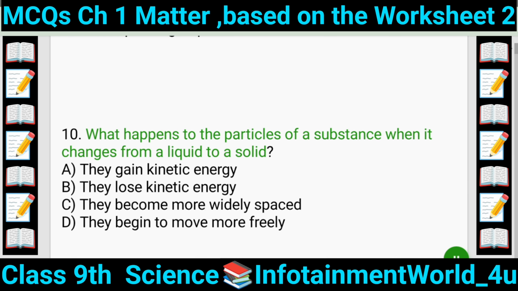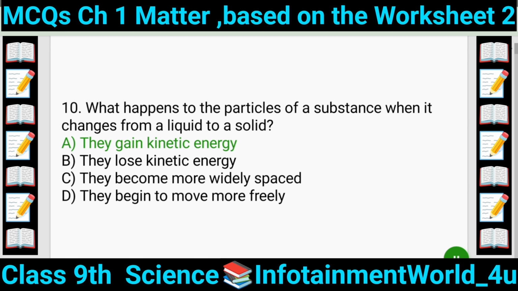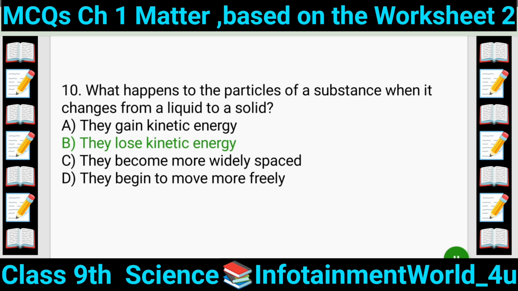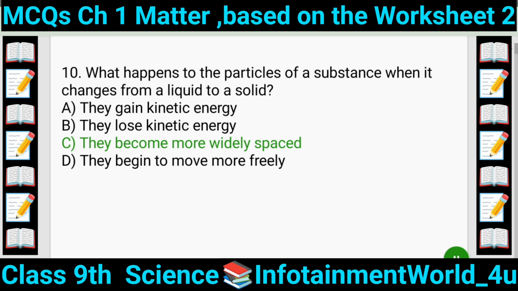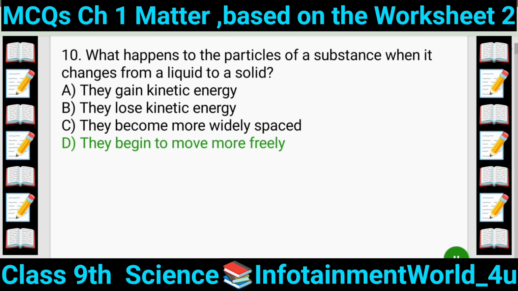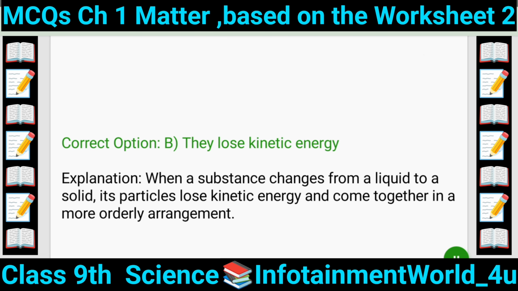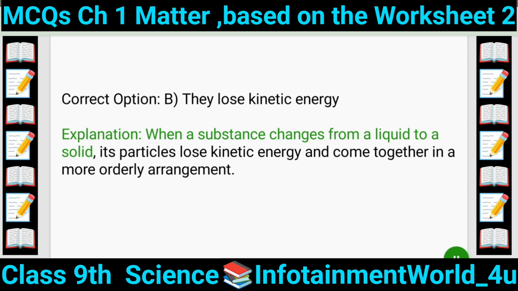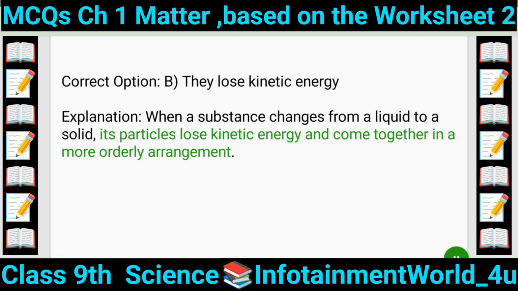10. What happens to the particles of a substance when it changes from a liquid to a solid? A. They gain kinetic energy. B. They lose kinetic energy. C. They become more widely spaced. D. They begin to move more freely. Correct option B. They lose kinetic energy. Explanation: when a substance changes from a liquid to a solid, its particles lose kinetic energy and come together in a more orderly arrangement.